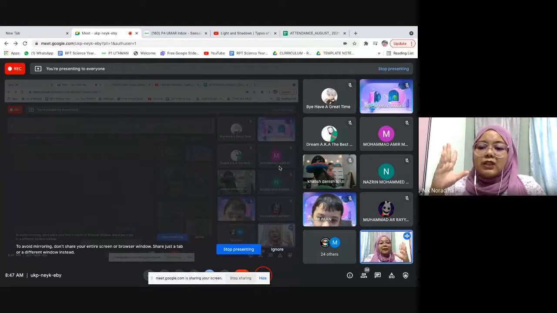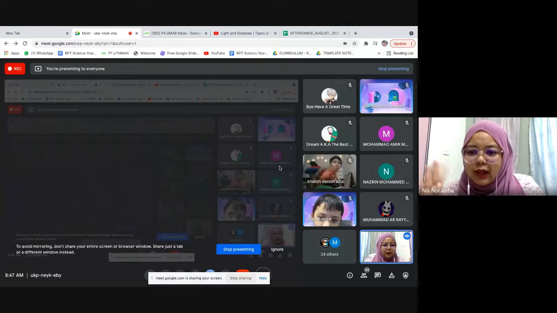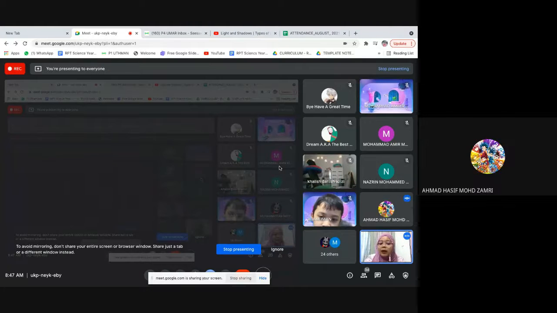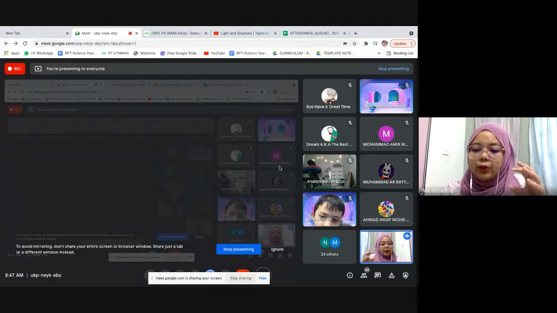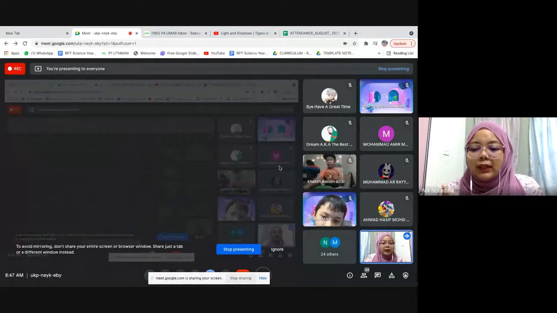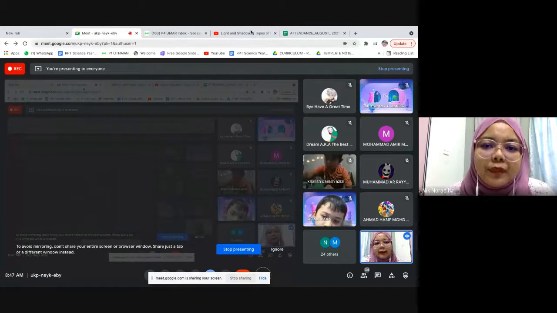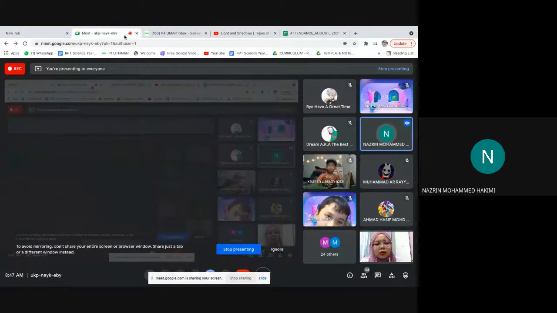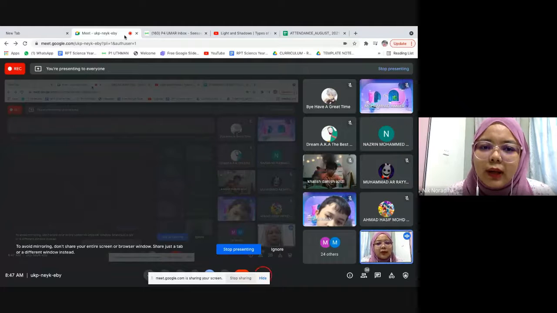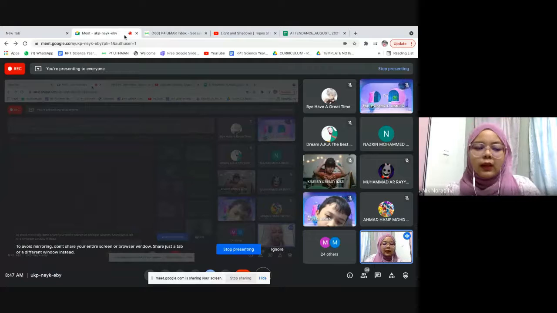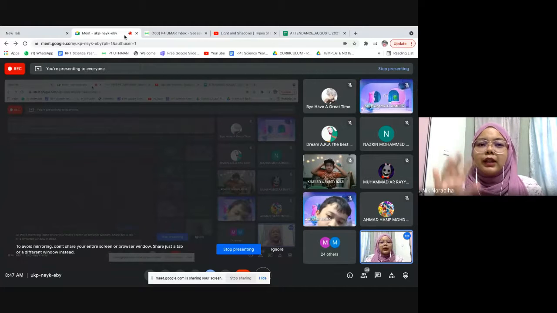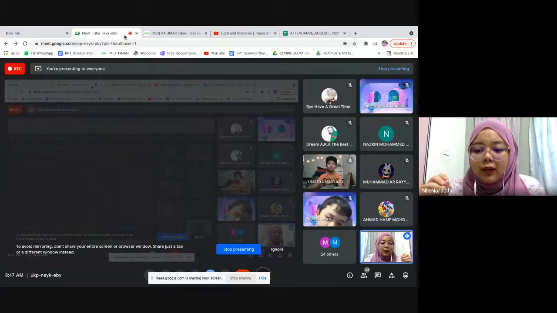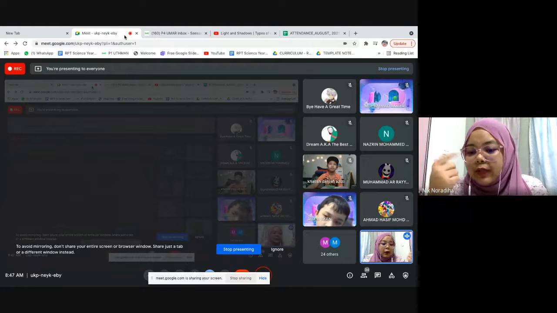If we didn't have a source of light, can we have a shadow? No. In order to have a shadow, the source of light needs to be blocked by an object. So if we didn't have the source of light, no shadow will be formed. We can't see anything. Yes, Nazreen, we can't see anything. Why? Because when there's no light, you can see all the things around you only because the light reflects off the object to our eyes.